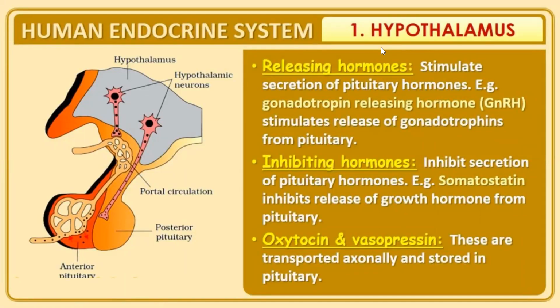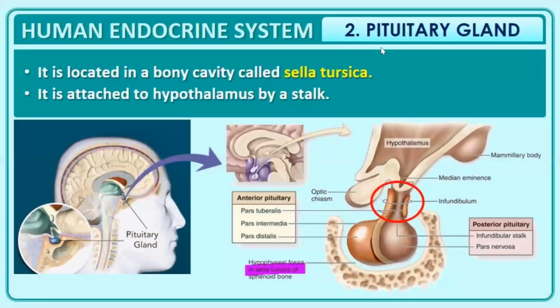Inhibiting hormones. These inhibit secretion of pituitary hormone. An example is somatostatin. Then comes the oxytocin and vasopressin. These are transported axonally and stored in pituitary gland.